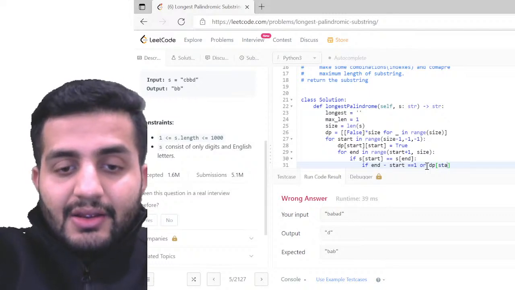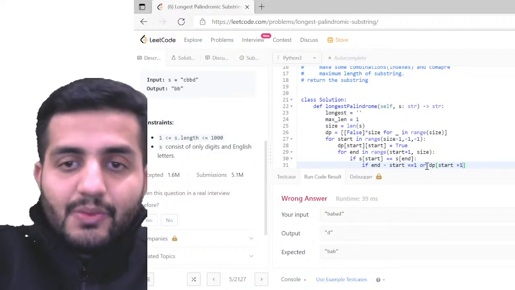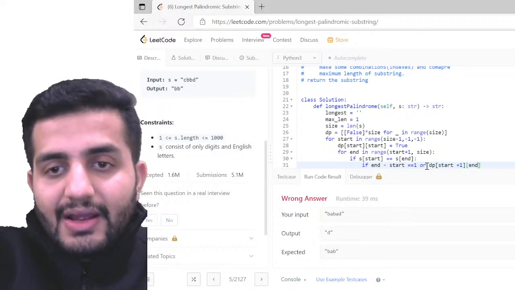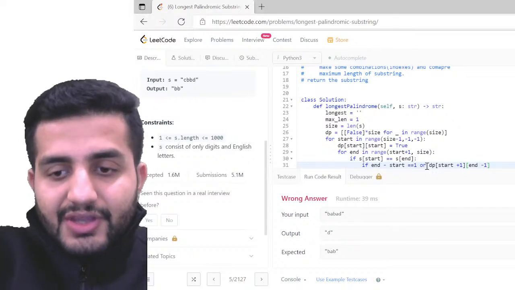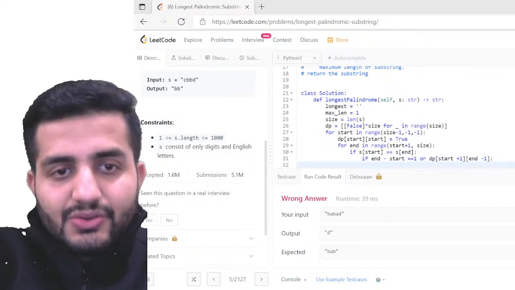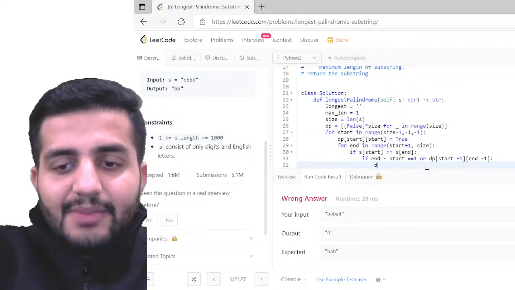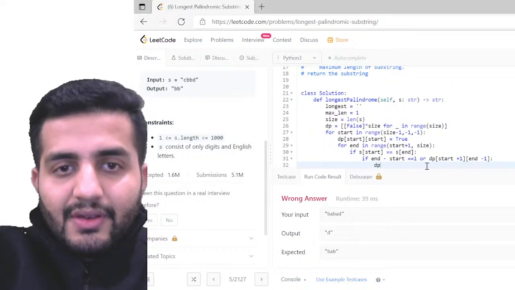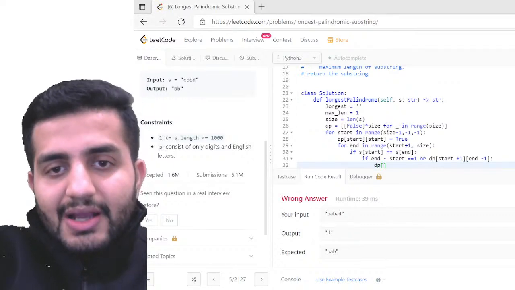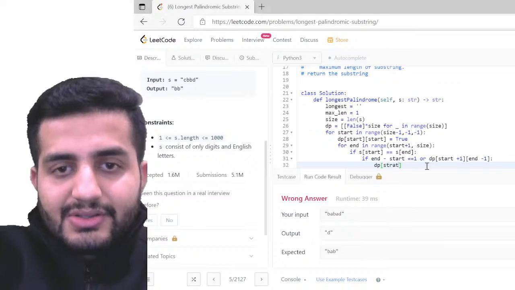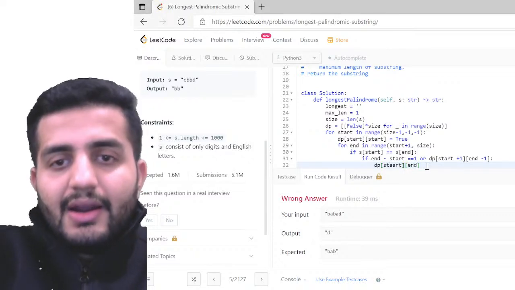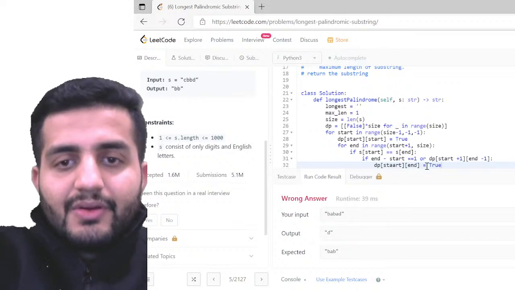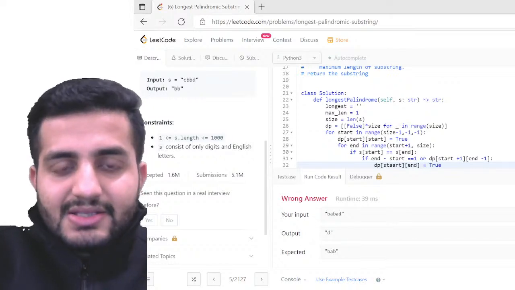If either of these two is true, I'm going to say that dp of start and end will be true. Cool. Making sense? Totally making sense.